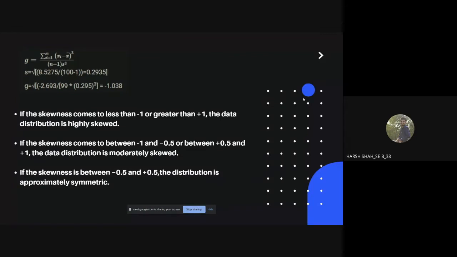If the skewness comes less than minus 1 or greater than plus 1, then the data is highly skewed. If the skewness comes between minus 1 to minus 0.5 or between 0.5 to plus 1, the data distribution is moderately skewed. If the skewness is between minus 0.5 and plus 0.5, the distribution is approximately symmetric. Now next will be given by Aman.